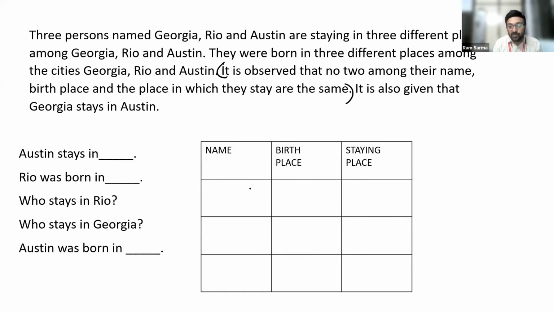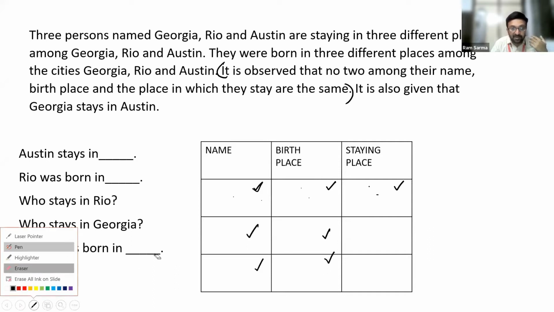So if you can understand this, in this row, if this is the name, this is the birthplace, this is the staying place. If you consider it as 3 different categories, no 2 among these 3 should be the same. So a name should be present exactly once horizontally, and the same is the case with this one as well. Even if you consider a column, one name should be present exactly once. So repetition is not allowed. That's how we have to understand this.